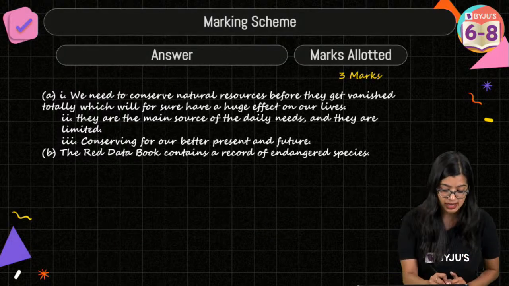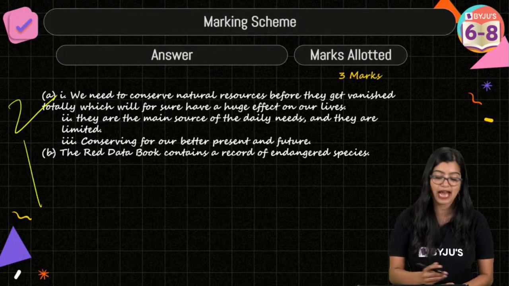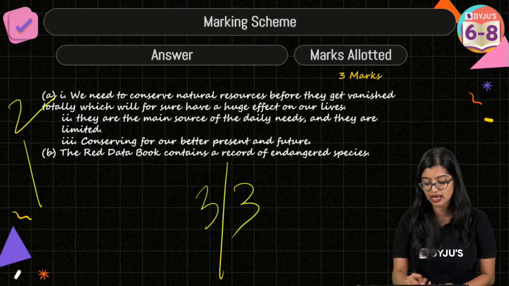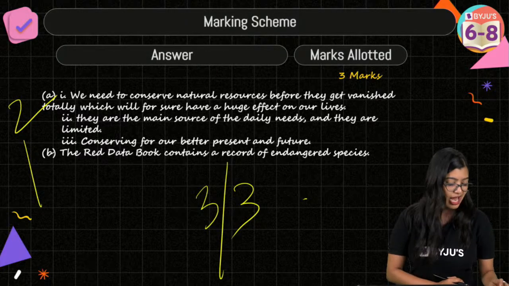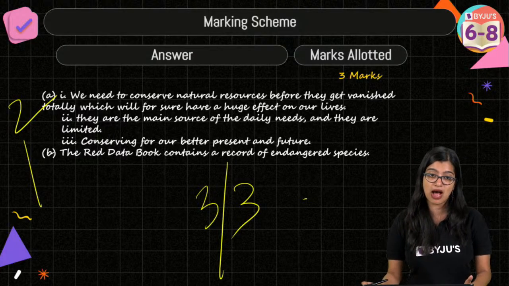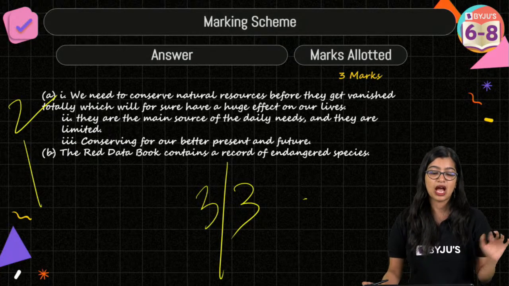You will have 3 marks. So 2 marks for this particular question, and you will have 1 mark. You will have a total of 3 out of 3 marks. Yes? Now, everybody, are we all clear so far? Yes? Are we clear? Are we good to go?